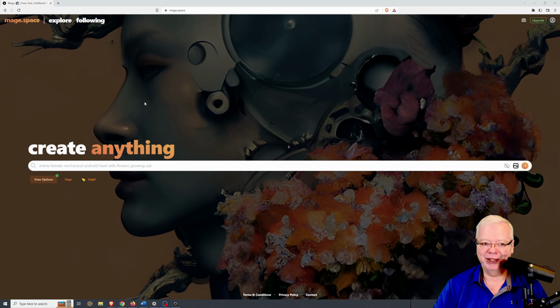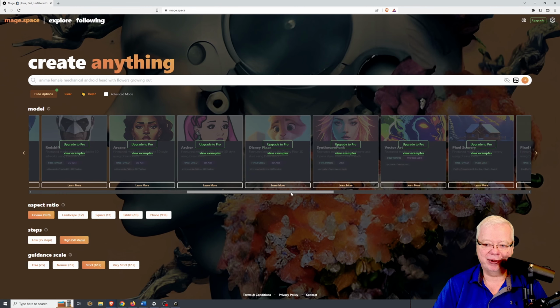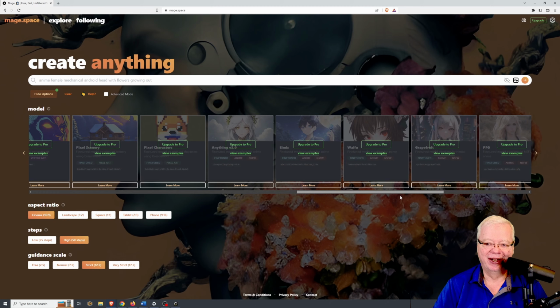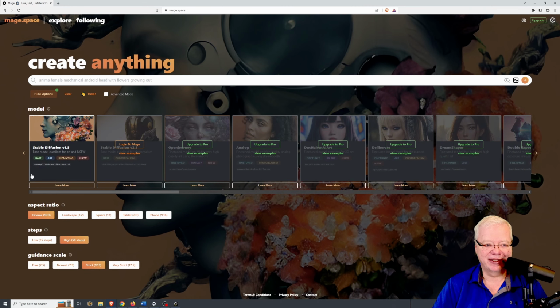You come to the screen where it says create anything. Now, this is a typical Stable Diffusion type system. So if you're used to something like Playground AI, this will definitely be familiar to you. You click on the View Options button, and you can then see all the various models that this is trained with. And as you can see, all of them, with exception of one, is set up for the Pro one.